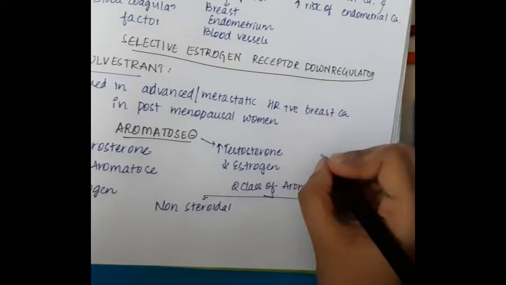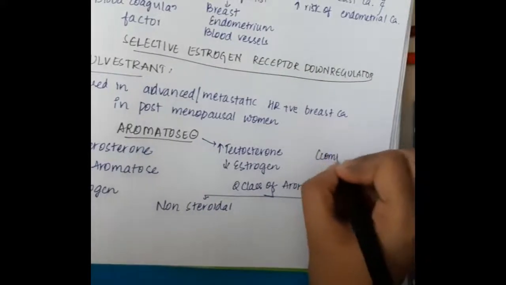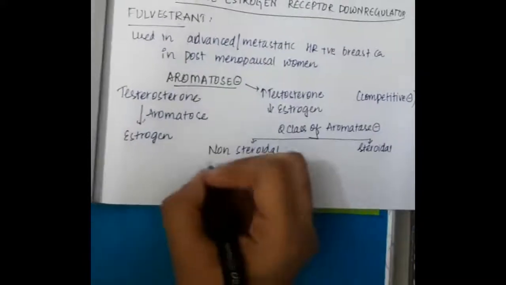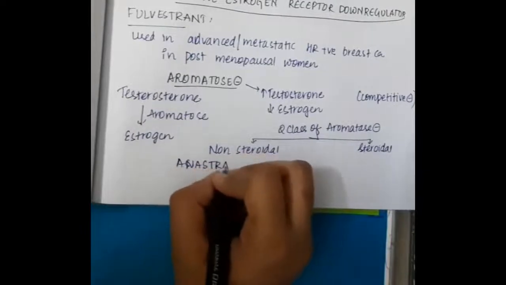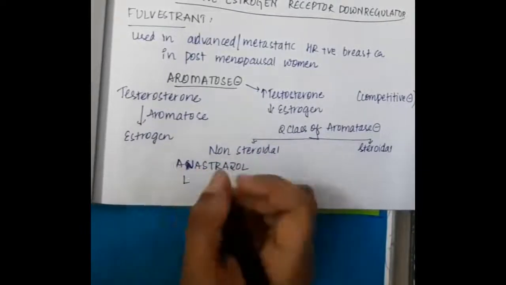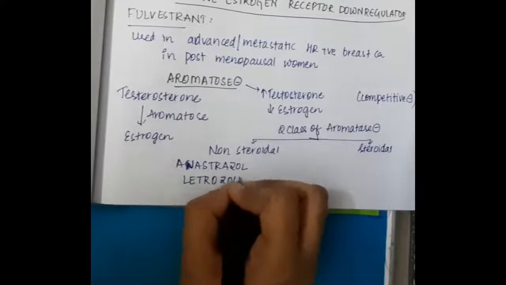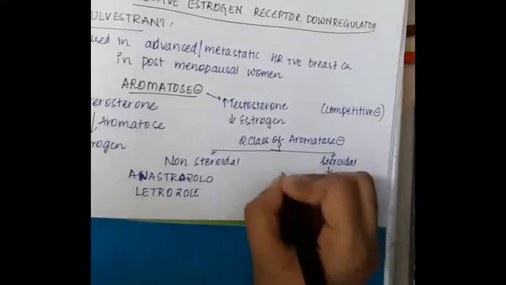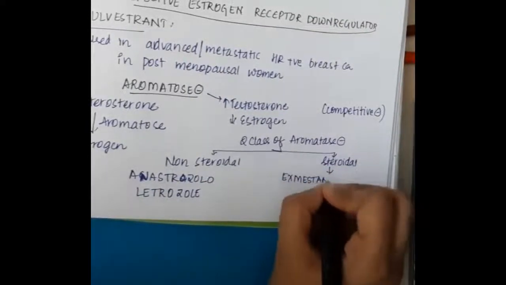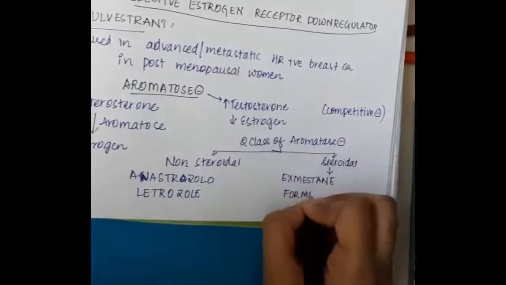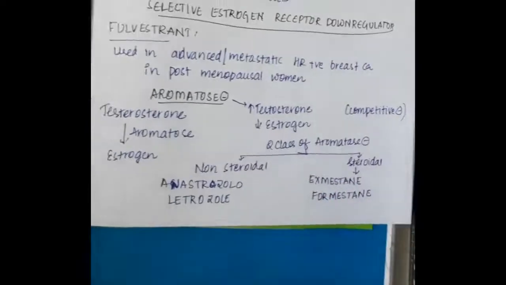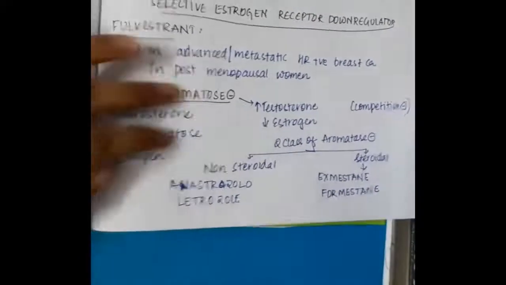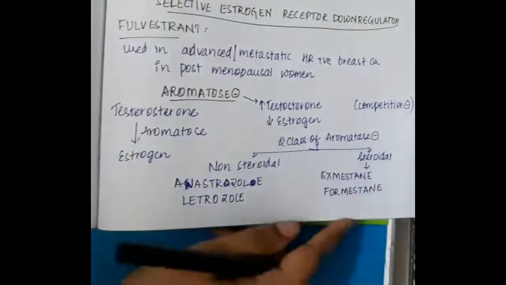There are two classes: non-steroidal aromatase inhibitors, which include anastrozole and letrozole, and steroidal aromatase inhibitors, which include exemestane and formestane.